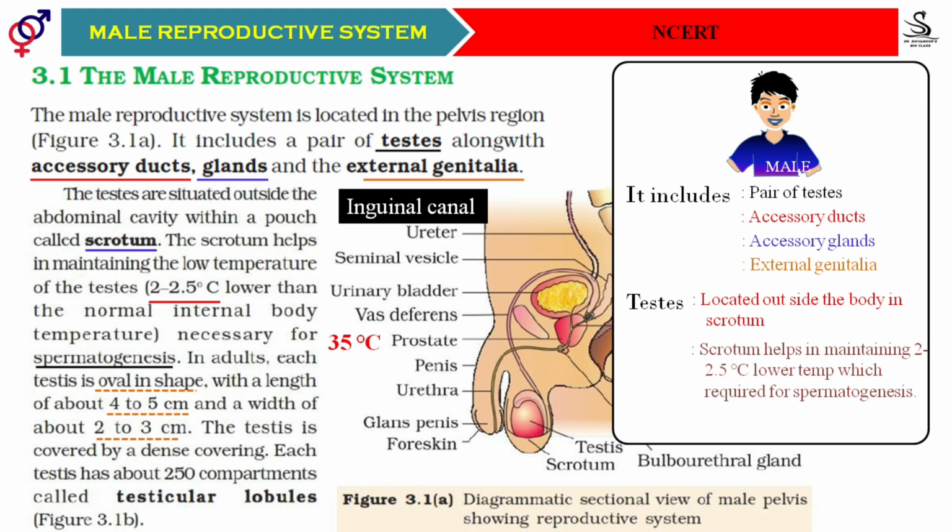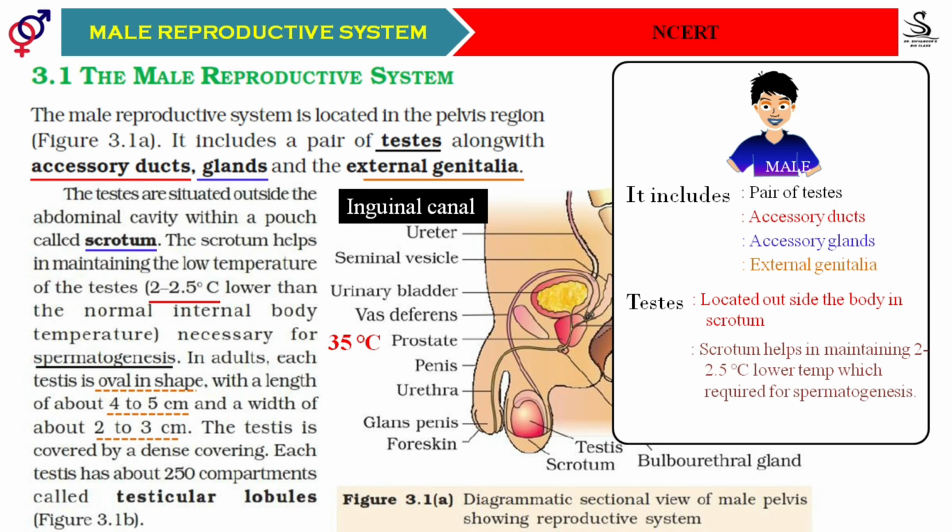The testes, students, are covered by dense connective tissue. There are protective layers: tunica vaginalis, tunica albuginea and tunica vasculosa. All those three layers are there. I have discussed the details about all three layers in one of my videos. You can watch that video to understand the internal structure of the testis.